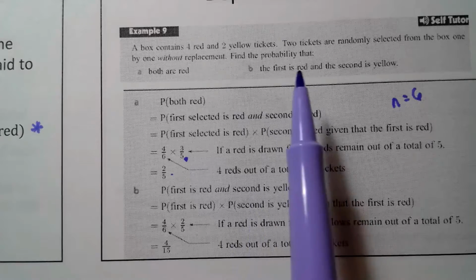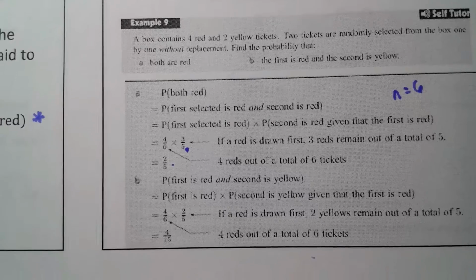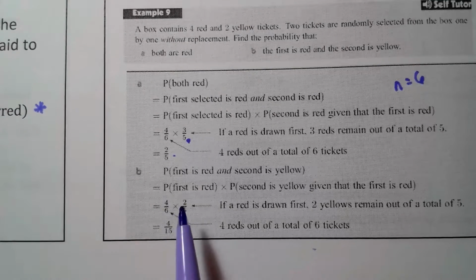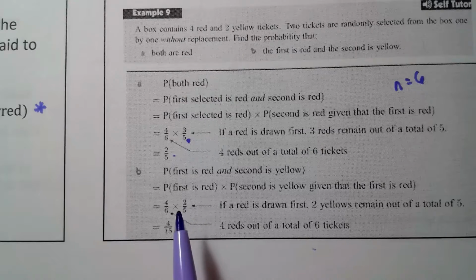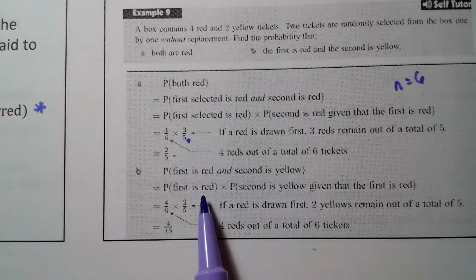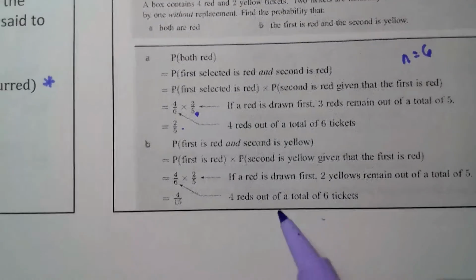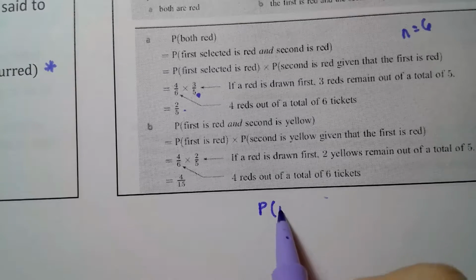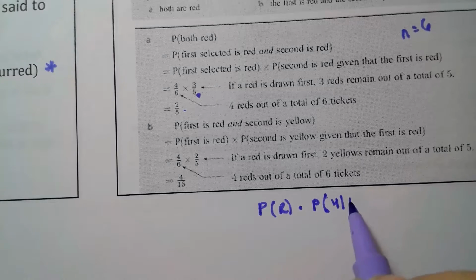Then the second question is find the probability that the first is red and the second is yellow. Well, again we know that we're not putting it back if we choose a red one. We know our sample space is changing because once we pull a red one, let's say we have 5 left in the bag. So it's the probability that the first is red times the probability that the second is yellow given the first is red. I'll write it down here, the probability of a red times the probability of a yellow given the first one was red.